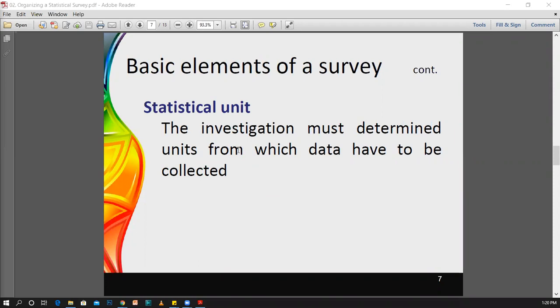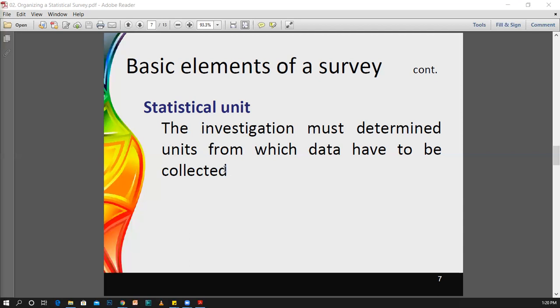Now think about it, if you are going to measure the height of a student, then once you go to the field to obtain these heights from students, there would be a question whether you are measuring in feet and inches, or whether you are taking the height using meters and centimeters. Therefore, there would be so many problems.